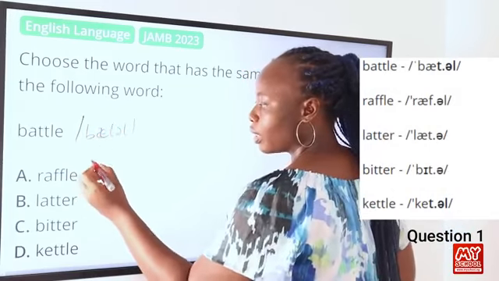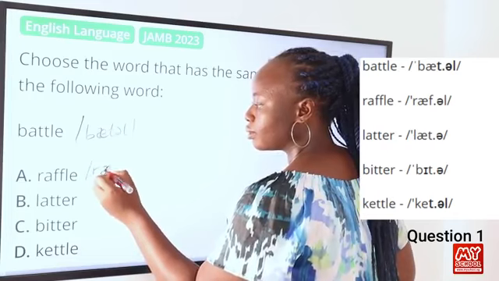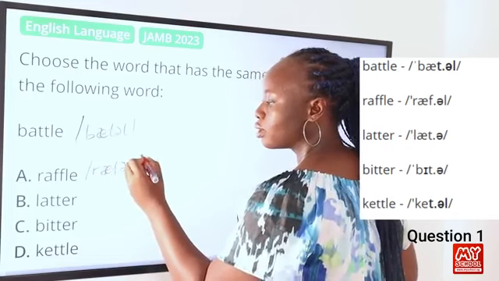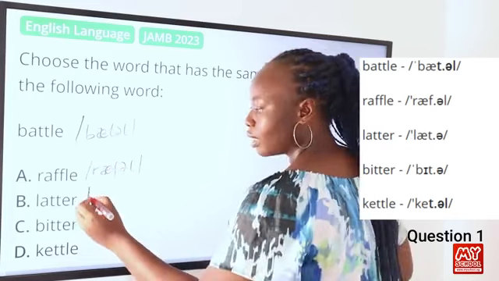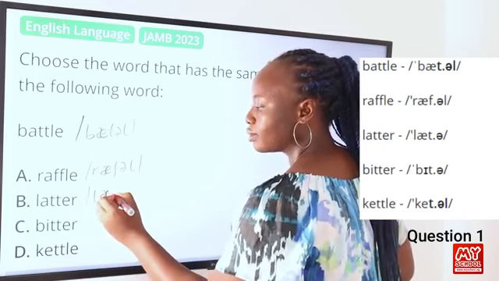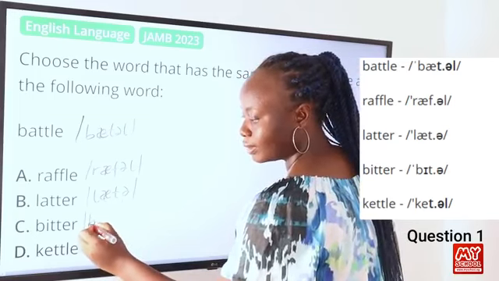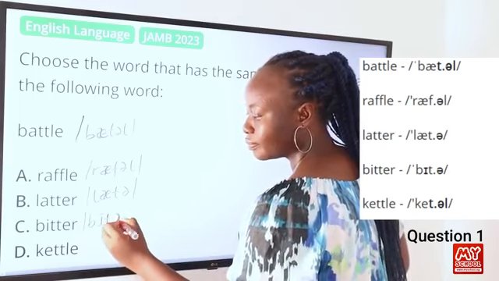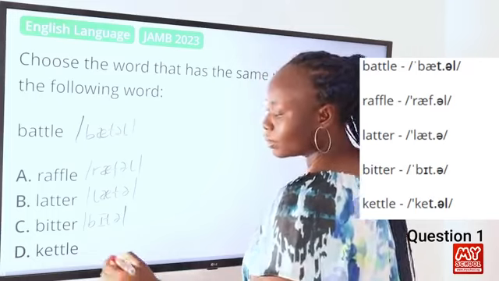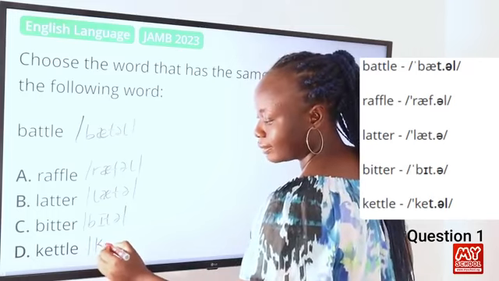The word raffle can be transcribed as this. The word latter can be transcribed as this. The word bitter can be transcribed as this. And finally, the word kettle can be transcribed as this.